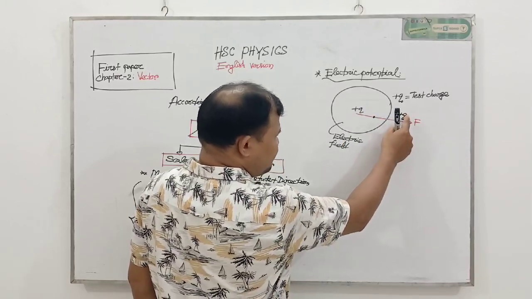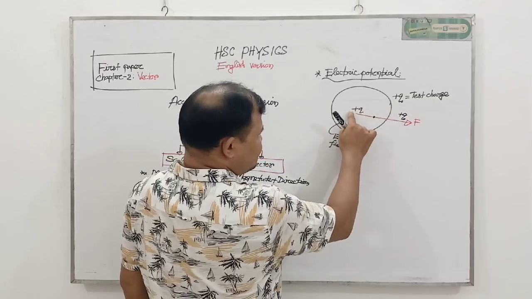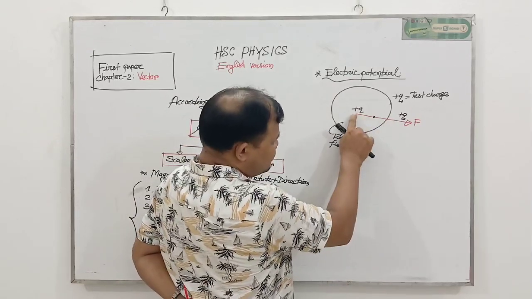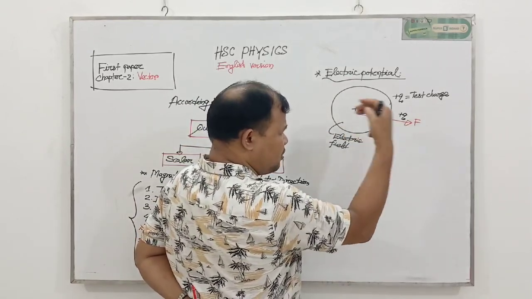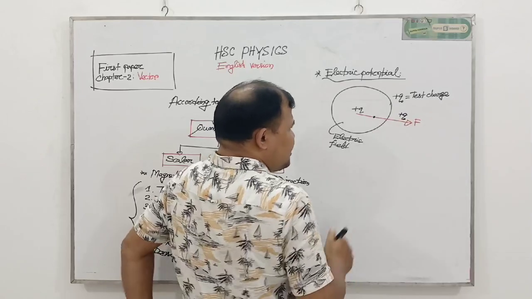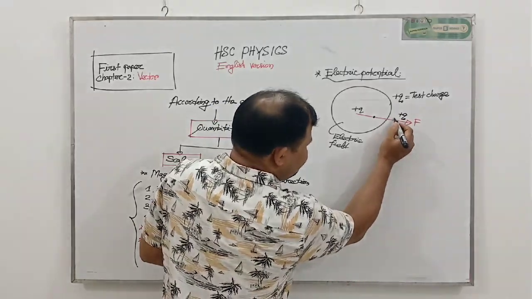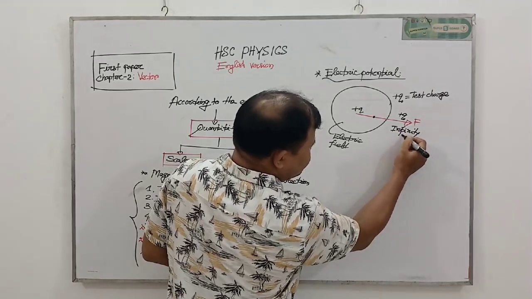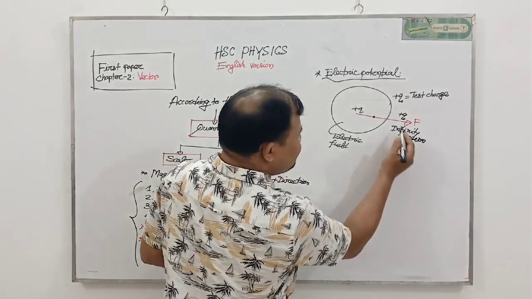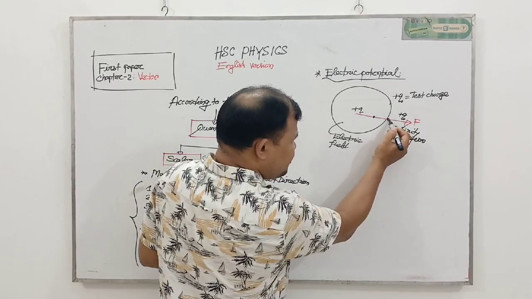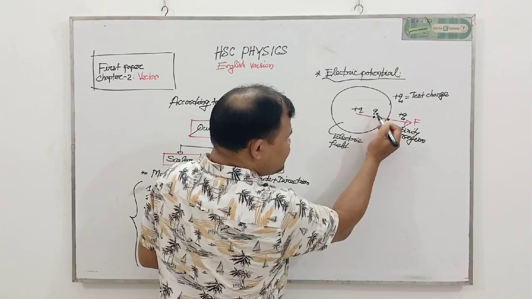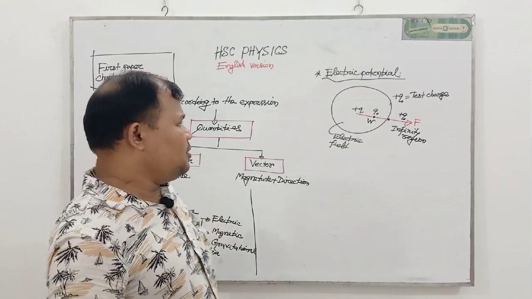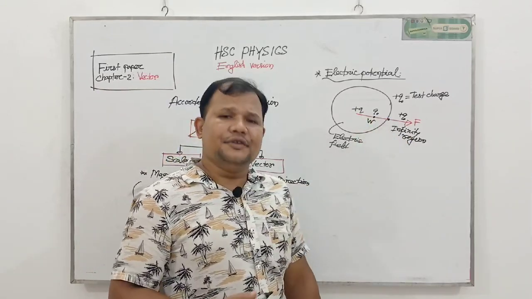As the nature of Q naught is positive and the charge that already created the electric field is also positive, when we come here, this charge applies force on Q naught in this direction. If we take this charge from the infinity region to any point inside the electric field, then we must perform some work, because we must apply force and here displacement occurs.